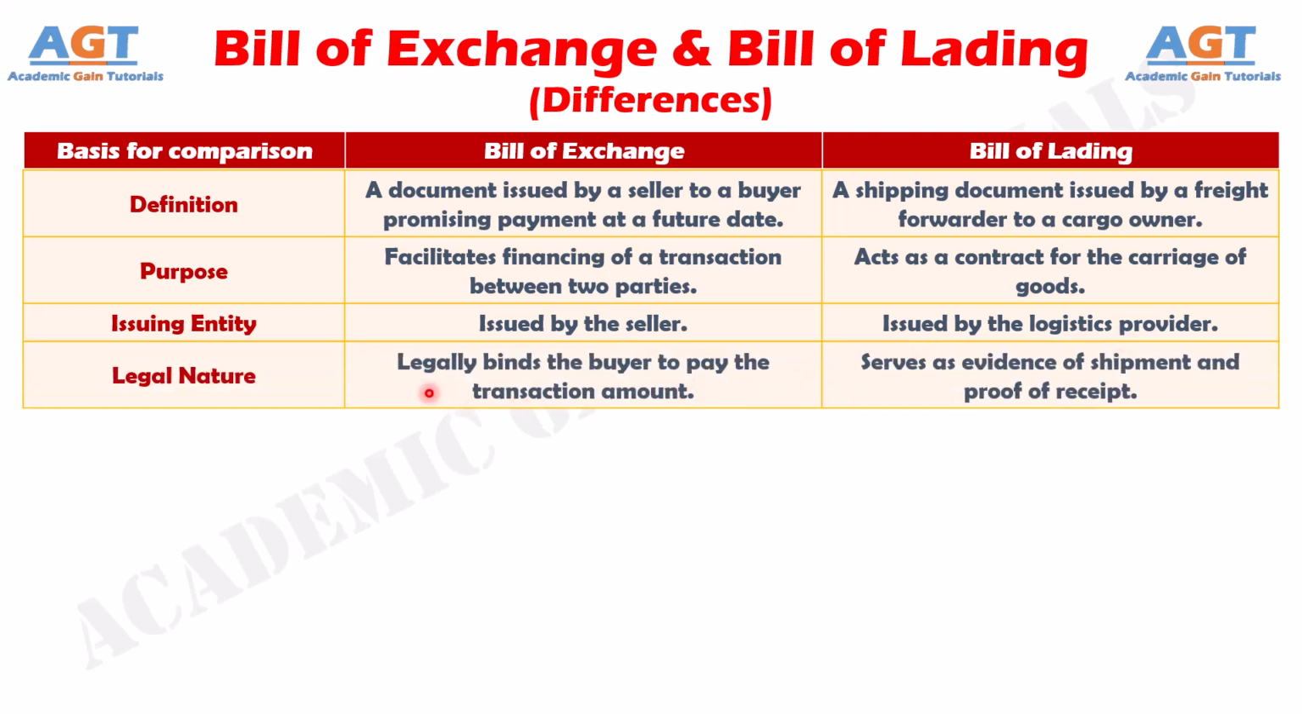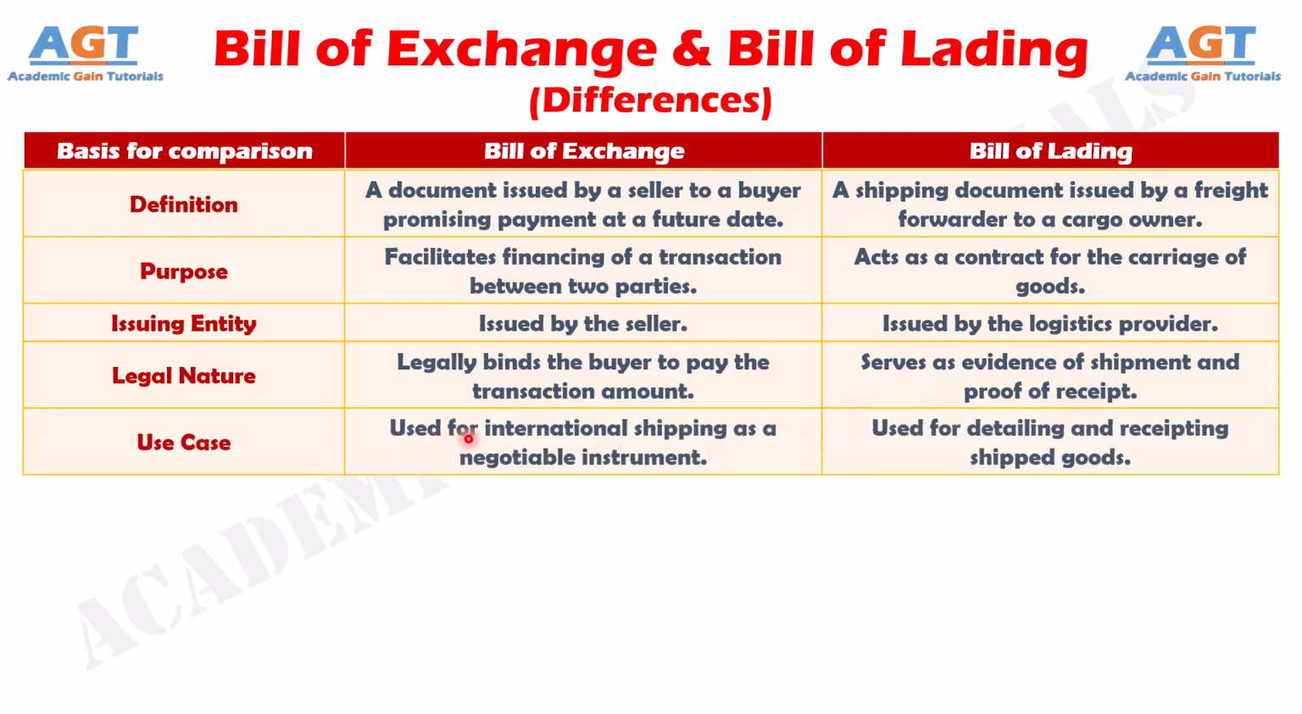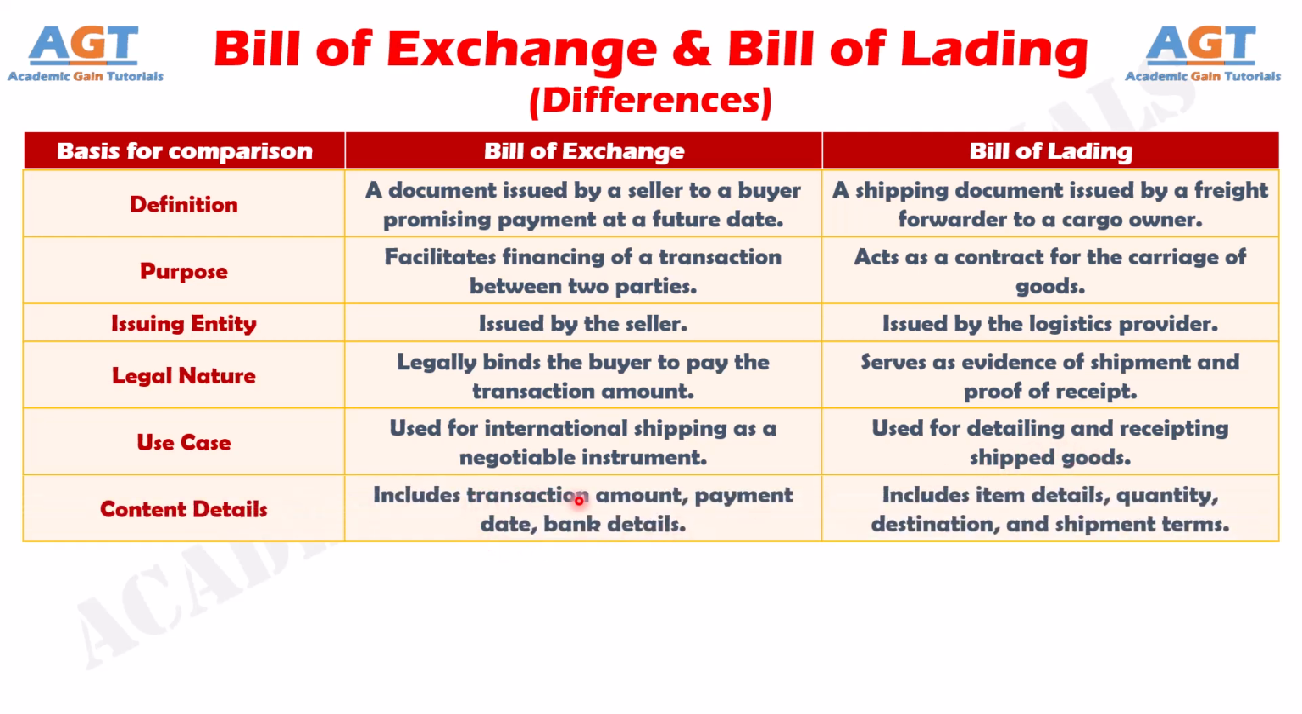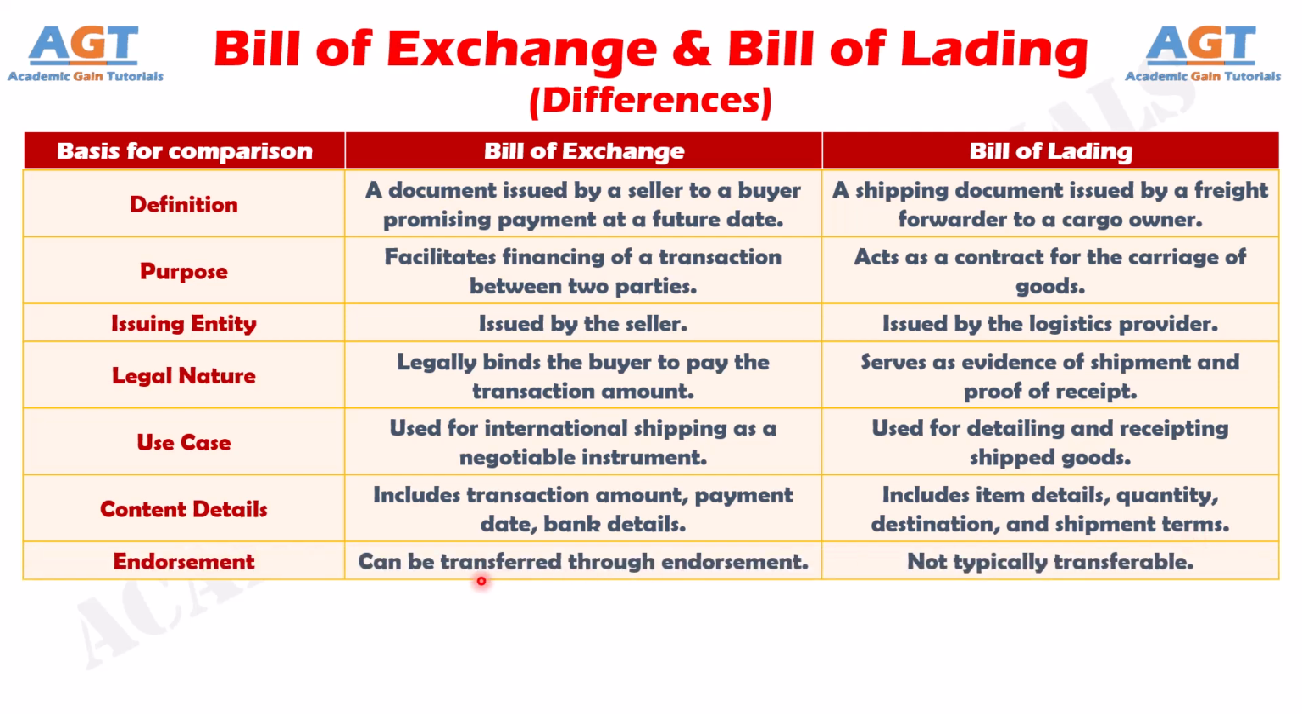Number 4. A bill of exchange legally binds the buyer to pay the transaction amount, whereas a bill of lading serves as evidence of shipment and proof of receipt. Number 5. A bill of exchange is used for international shipping as a negotiable instrument, whereas a bill of lading is used for detailing and receipting shipped goods. Number 6. A bill of exchange includes transaction amount, payment date, and bank details, whereas a bill of lading includes item details, quantity, destination, and shipment terms. Number 7. A bill of exchange can be transferred through endorsement, whereas a bill of lading is not typically transferable.